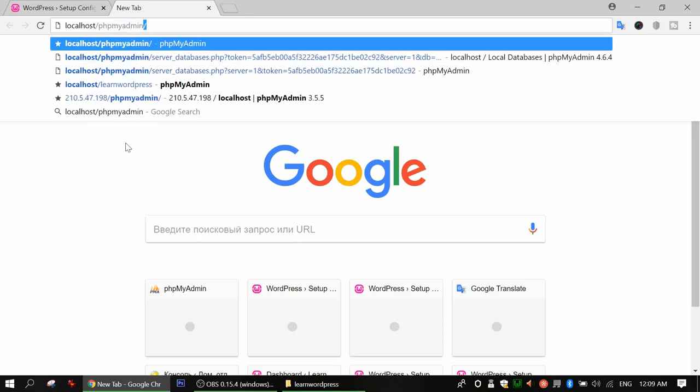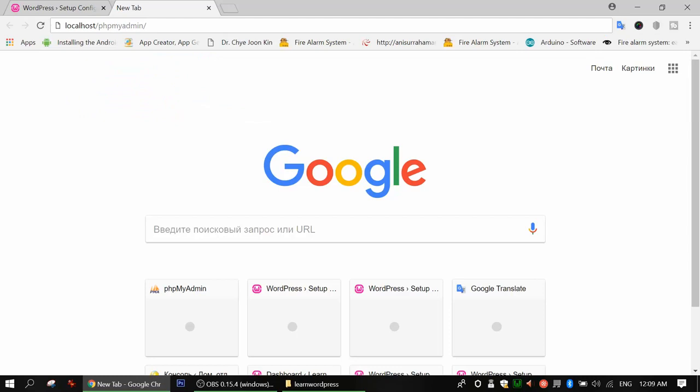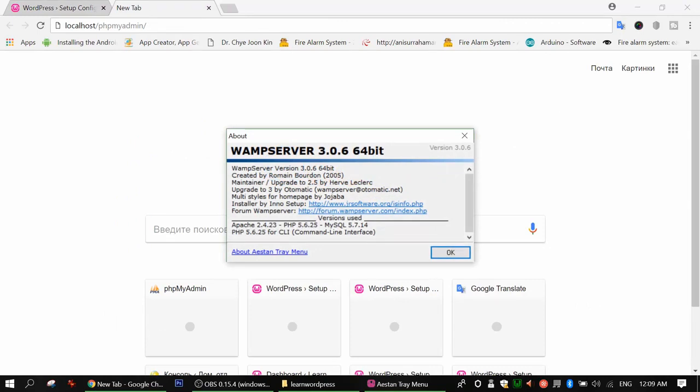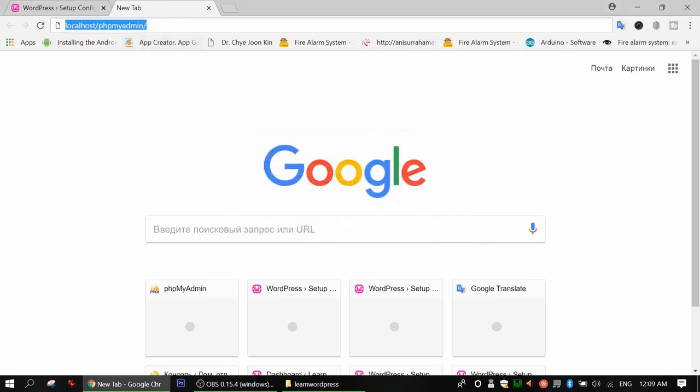This phpMyAdmin is a database tool, provided and included inside this server, because we downloaded the WAMP server. This WAMP server includes PHP. You can see, have a look here also. It says Apache 2.4.23, PHP 5.6.25, MySQL 5.7.14, and phpMyAdmin. So this kind of thing is included inside my server, and that's why I can access these things and use them free. So I will just write phpMyAdmin and click enter.